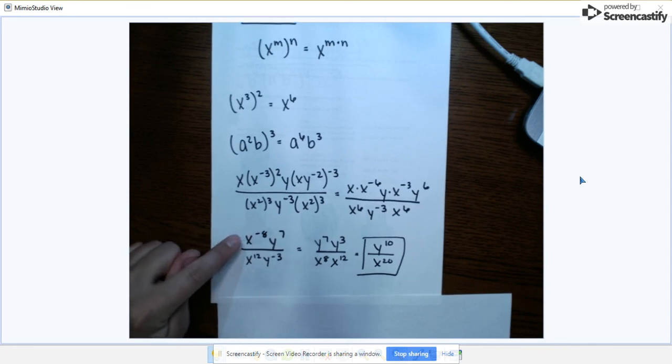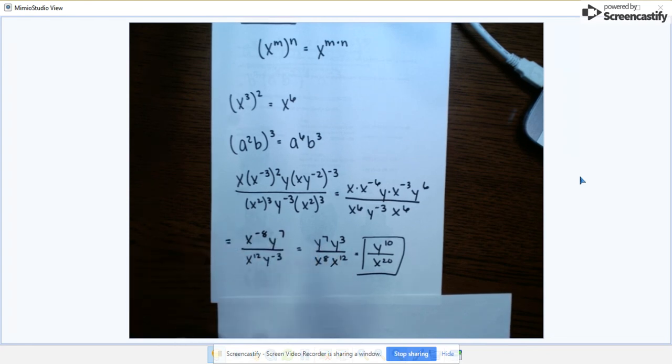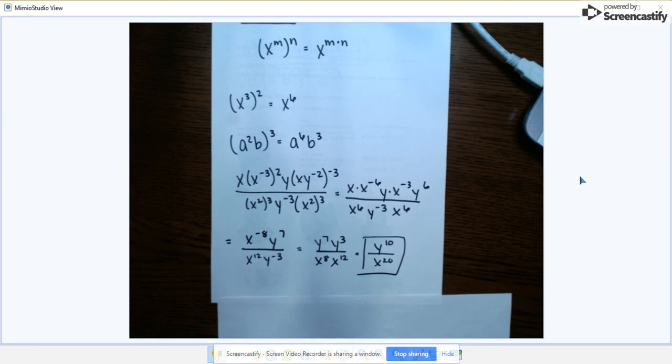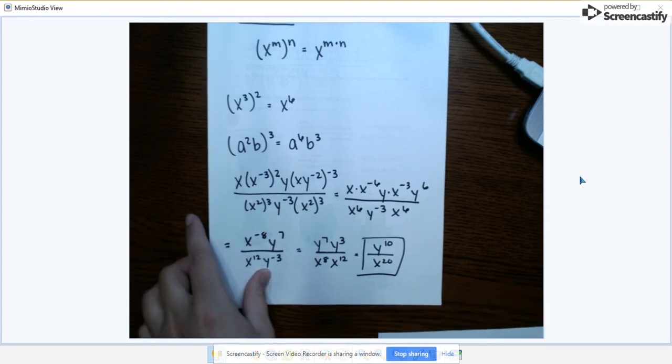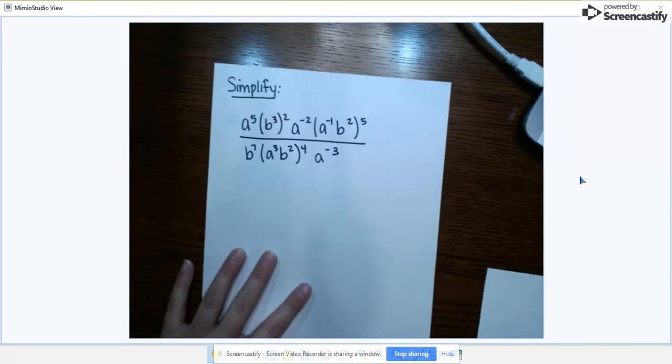Okay, make your exponents positive, so we bring that x to the 8th down and the y cubed up. So we have y to the 7th, y cubed on the numerator, x to the 8th, x to the 12th on the denominator, leaving us with y to the 10th on the numerator, x to the 20th on the bottom. And then I would like you guys to simplify this problem.